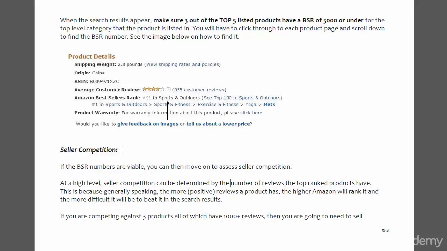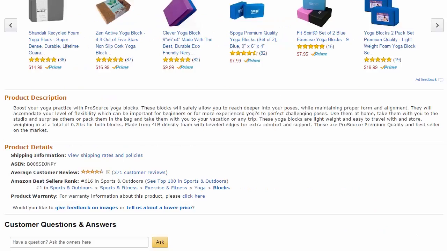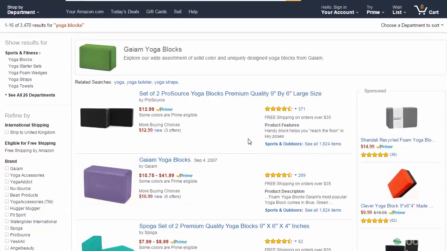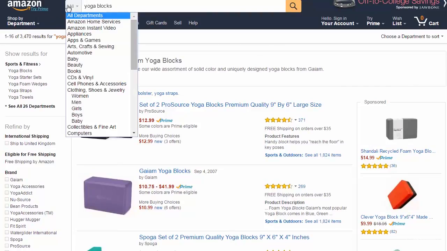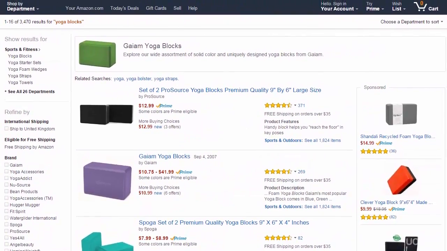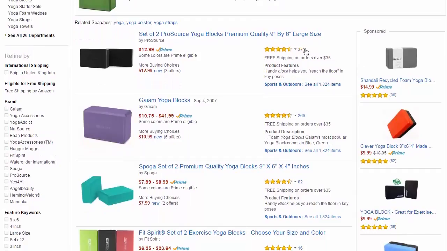So again, that wouldn't be a good opportunity to move forward with, because there's going to be too much competition. You basically want to make sure that the top 3 products that appear in the results have more than 30 reviews but less than 500 reviews. And again, you just type in your main product keyword. Now again, you've got to be sure that you've selected all here, not a specific department, so make sure it's selected on all, and then you can note down the number of reviews here. So the numbers you put into your spreadsheet are 371, 269 and 82.